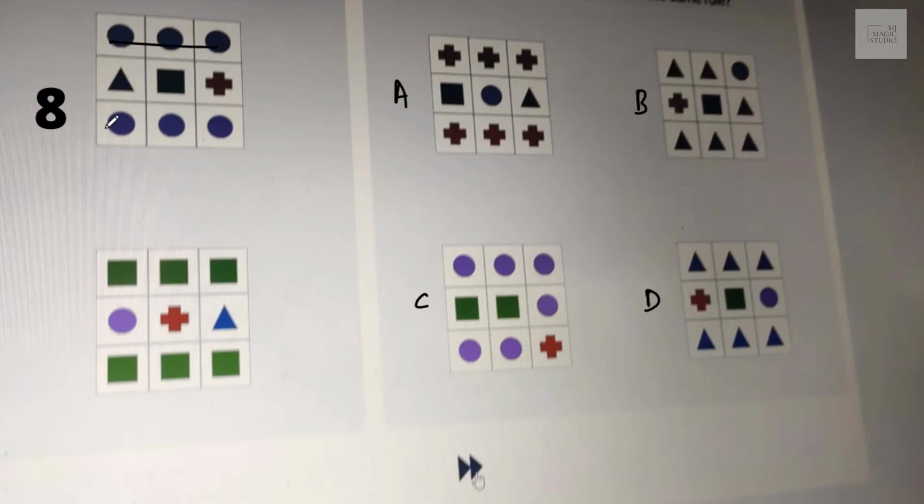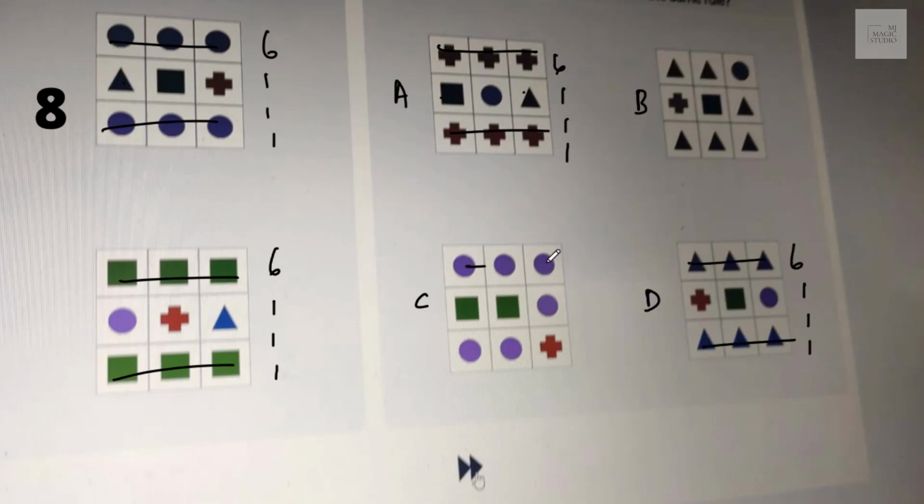Let's see, okay, top two same with 6, and these 3 are different. Here also 6 and 3 different. Let me have here, top 2 is same, all 3 are different. This is 6, 1, 1, 1. Here top 2 are same and these 3 are different. Here we can see we have 6, 2, 1, discarded. Here it is 6, 1, 1, 1, but top 2 are not same, discarded. Going for A and D, click it.